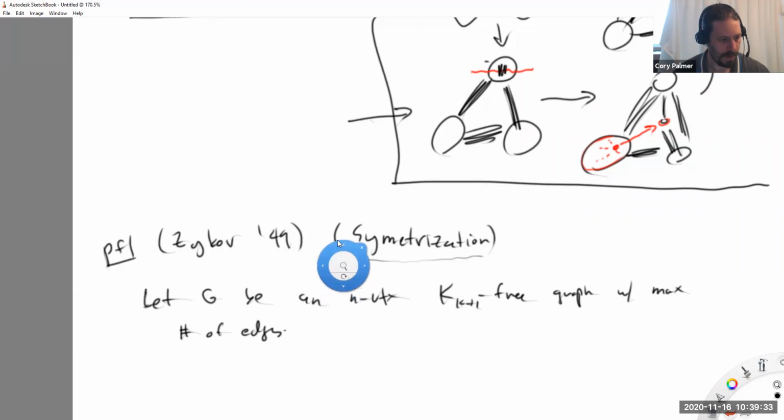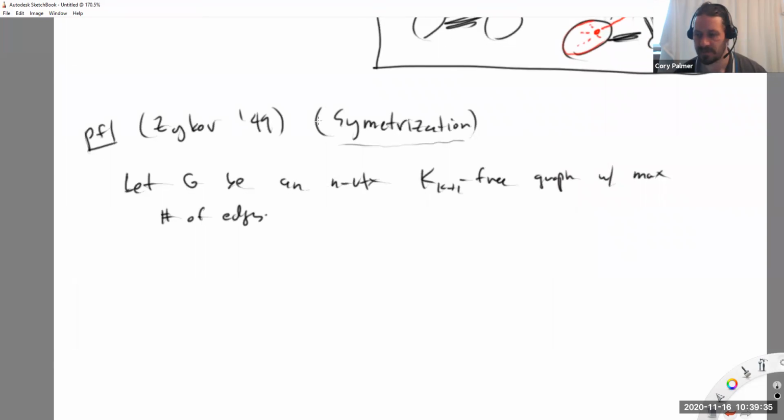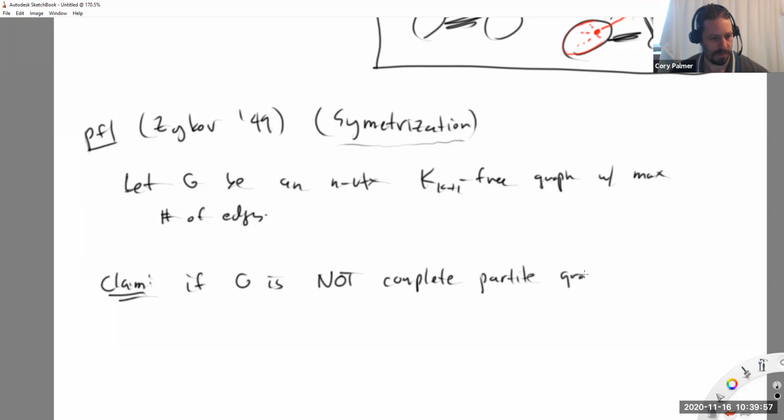All right, so now I'm going to make the following claim that we'll think about, but this is going to be an exercise for you guys. I mean, I'm not going to assign a homework, but it's something I want you to convince yourself of. Okay, so claim: if G is not a complete multipartite graph.